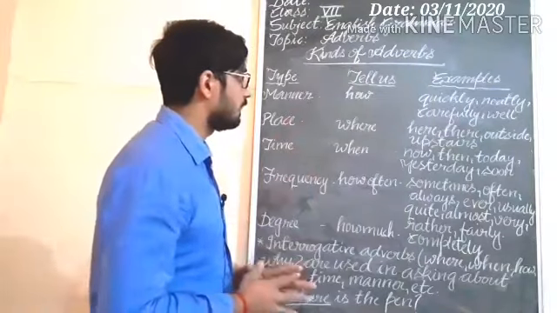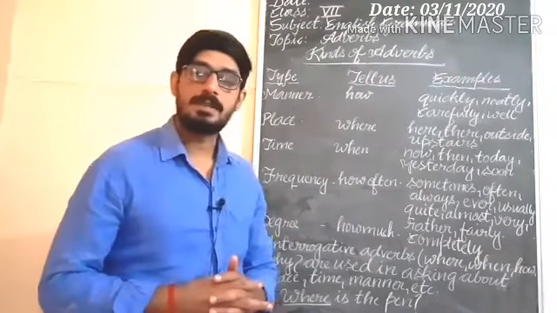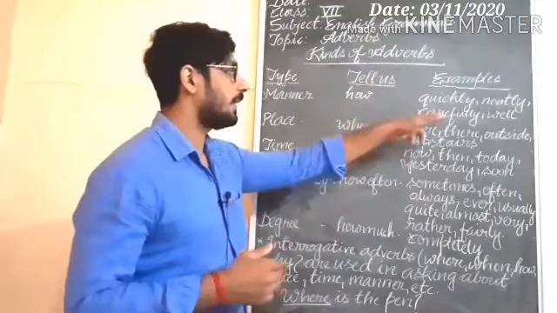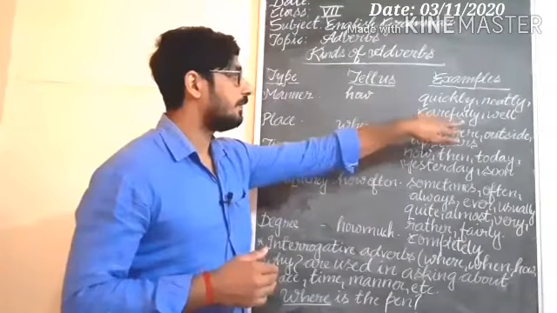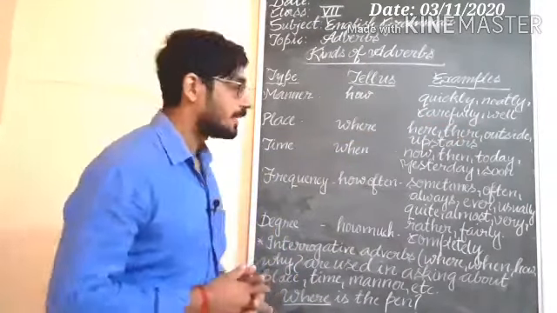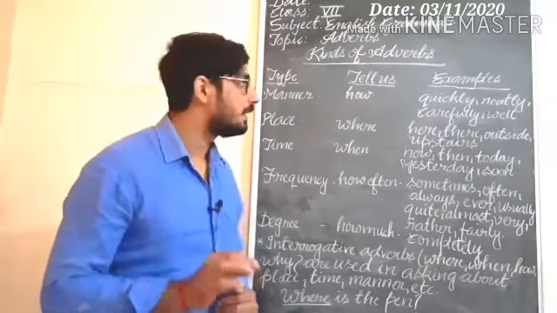So first here is the adverb of manner. Adverbs of manner tell how an action is done, like quickly, neatly, carefully, well. Understand? For example, He walks carefully. He writes neatly.